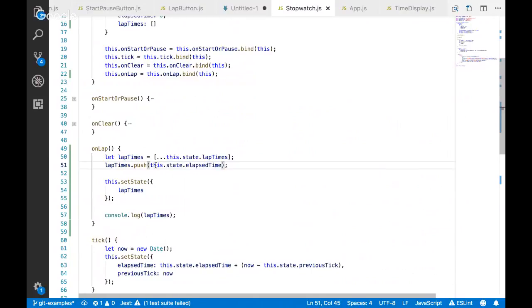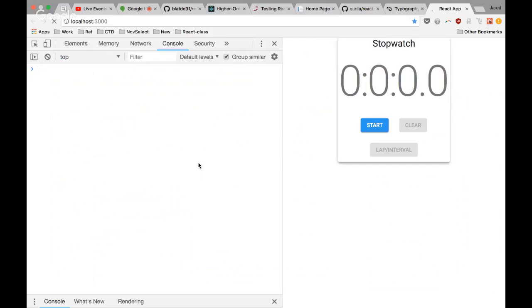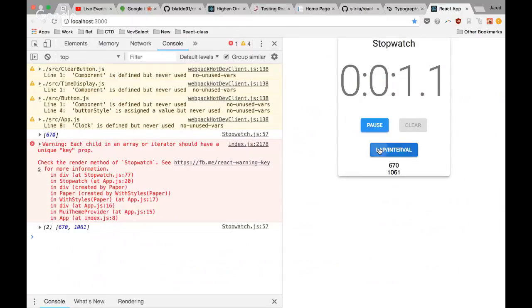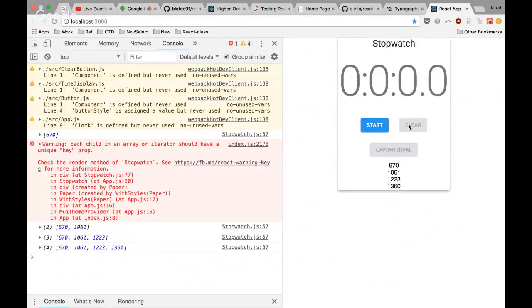Right. It's the elapsed time. There we go. Easy enough. So now it should work, and that should work even if we're not updating with the tick interval stuff.